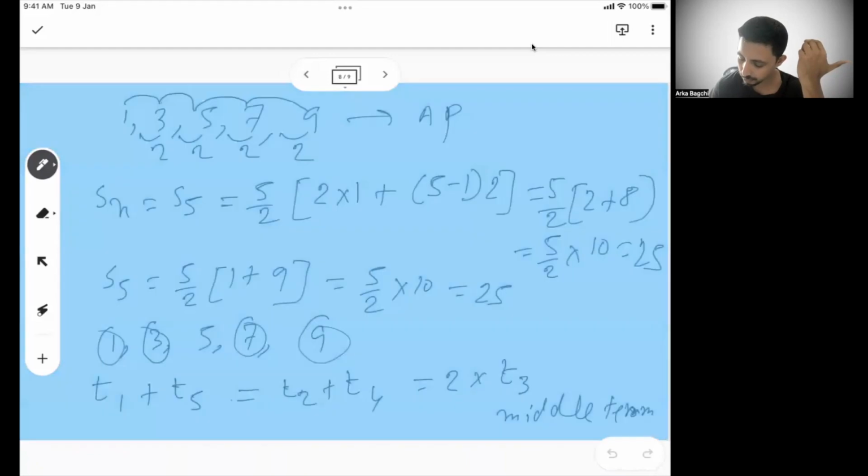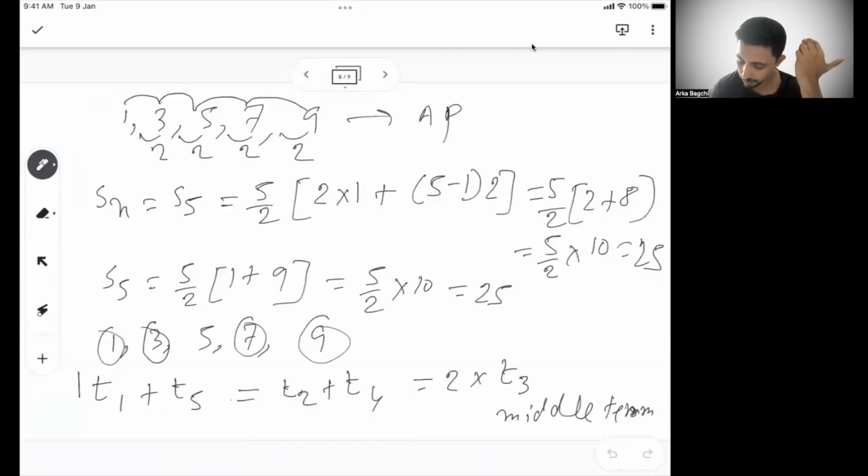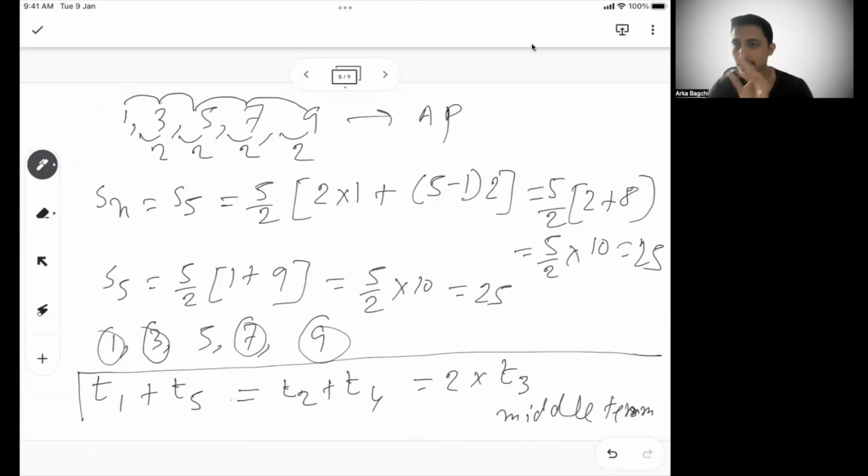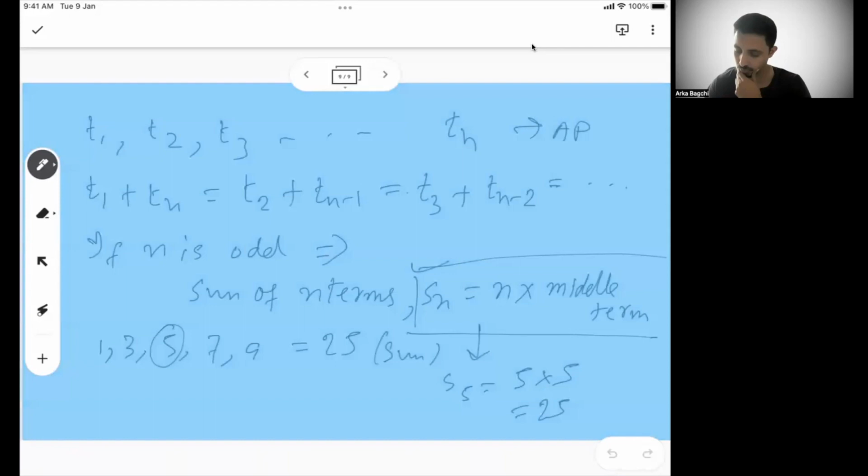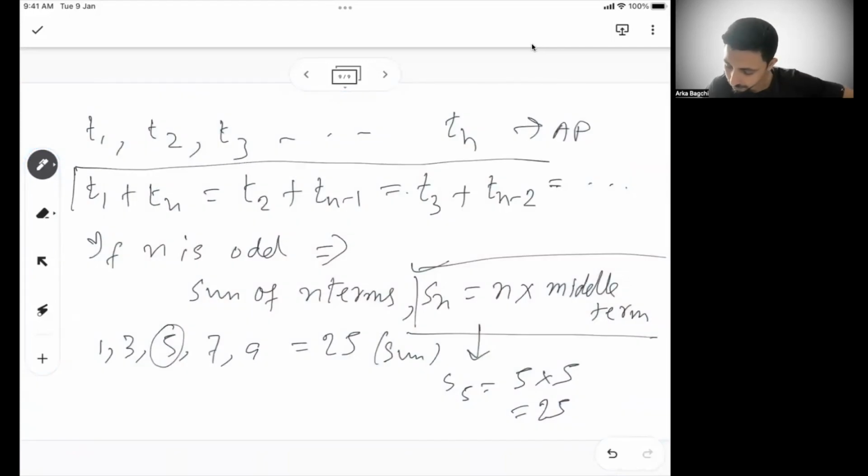And the other one, this is very important: first term plus last term, second term plus second last term, third term plus third last term, all those sums are individually equal. Okay. So these are the 3-4 things we learned from AP.